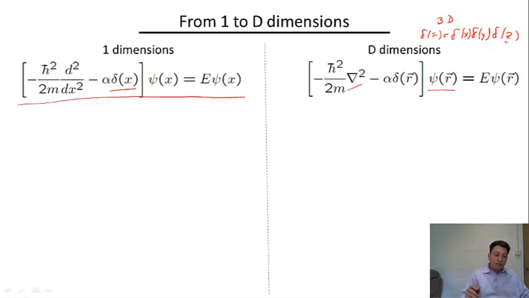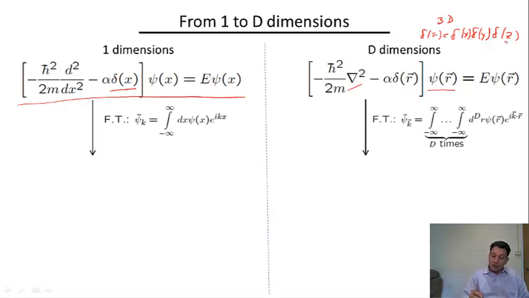So the first step in the solution, just like in 1D, involves Fourier transforming our equation. So essentially, we go from the wave function in real space to the Fourier image of the wave function in momentum space, or more precisely a function of the wave vector k.